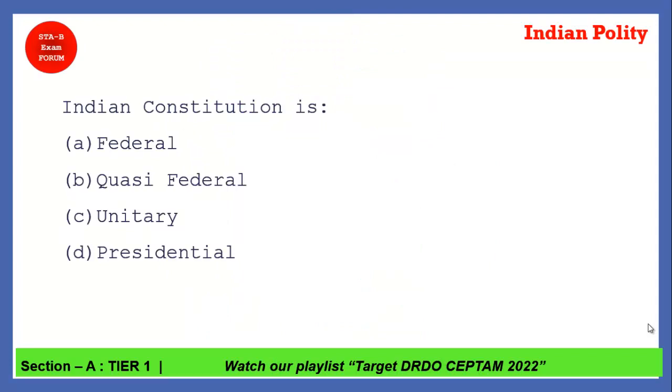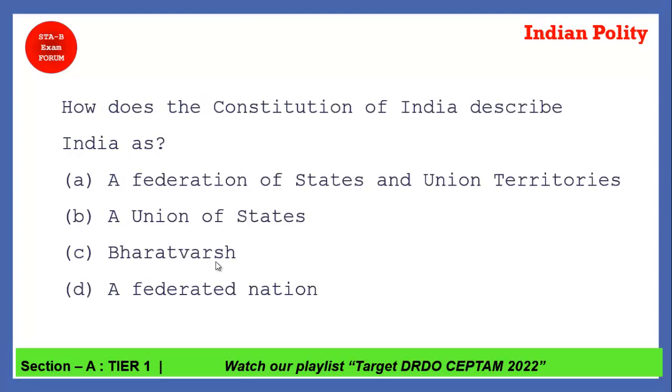So coming to the MCQs part, let's see the questions. Try to answer the questions, and if you have not watched our theoretical video, you can watch it. The very first question is: the Indian Constitution is, with four options: federal, quasi-federal, unitary, and presidential. Student, I have just told you that the Indian Constitution is quasi-federal, and I told you the meaning also. It is not purely federal, it is not purely unitary, it is quasi-federal. It is not presidential at all. So the correct answer is option B, quasi-federal.